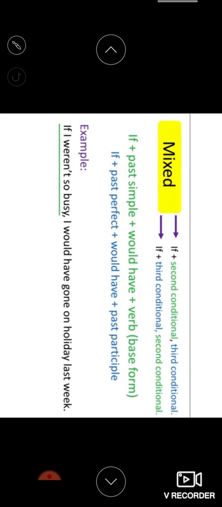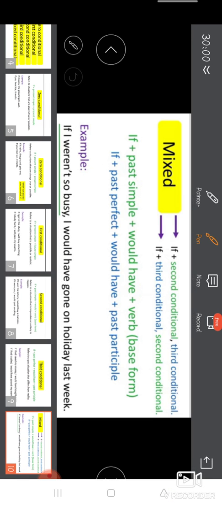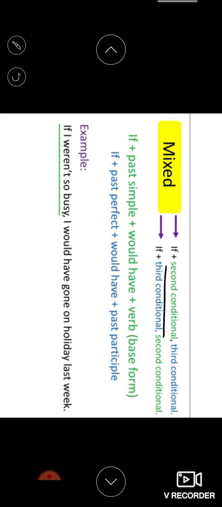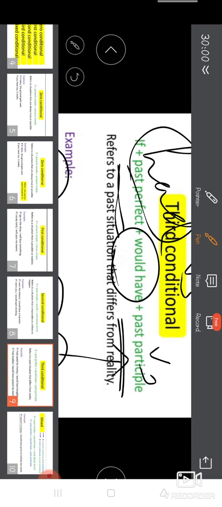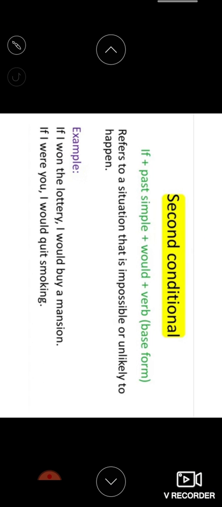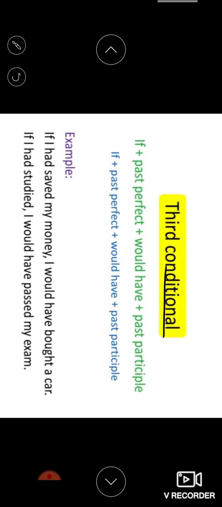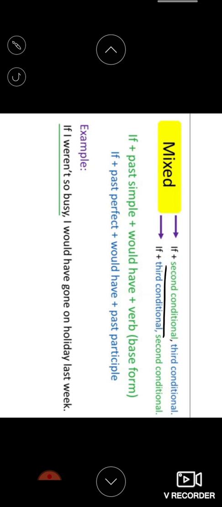Now here you can see the mixed conditional. Here in mixed there are some conditions. Check out here: if plus second conditional. So what is the second conditional, children? Just have a look. The second conditional is past simple plus would plus verb, the past simple tense plus would plus the verb base form. And the third conditional, for example, is if plus past perfect plus would have plus past participle.